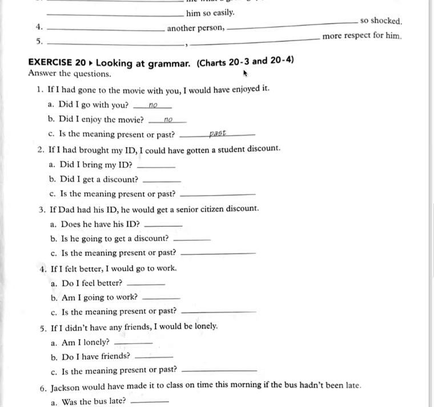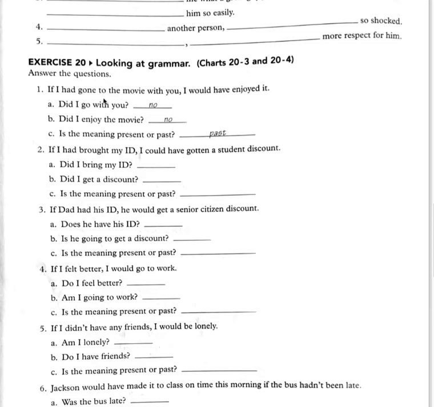Okay? So remember, if it's unreal in the present or future, the if clause verbs are going to be in the simple past. The result clause verbs are going to have would in the simple form. That's it, unreal in the present or future. Now if it's unreal in the past, the if clause verbs are going to be in the past perfect, and the result clause will be would have and a past participle.